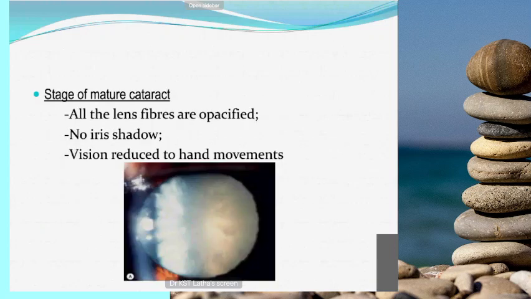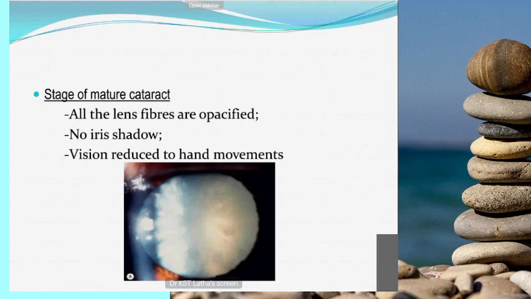In the mature stage, all the lens fibers are opacified. There are no clear lens fibers. That's why there is no iris shadow, because the whole of the lens is opacified, and that's why the vision is also reduced. Vision is reduced to hand movements, perception of PL, sometimes CF, that is counting of fingers close to the face. All this reduction of vision will happen in the mature cataract.